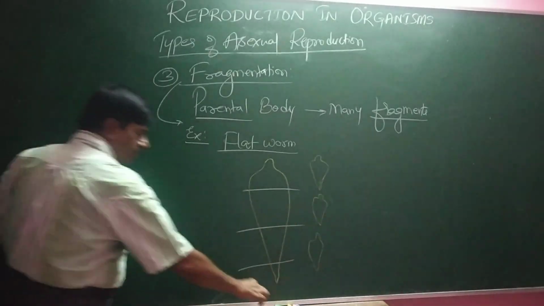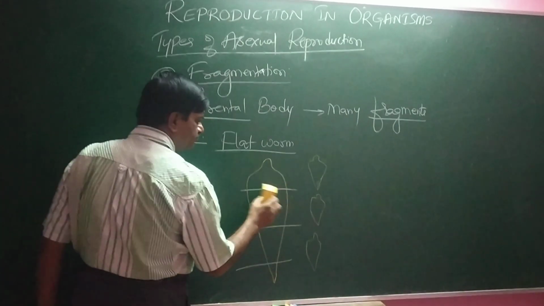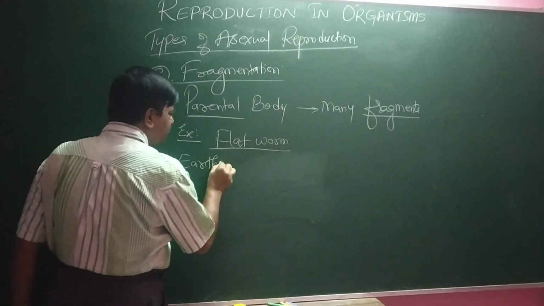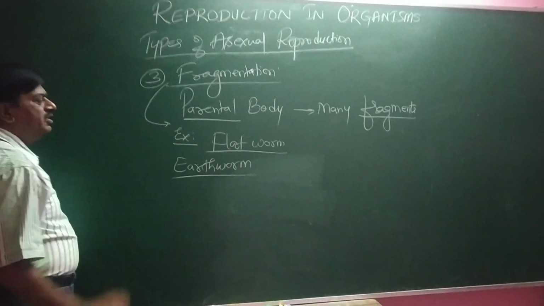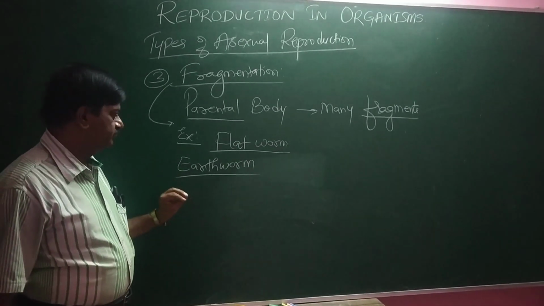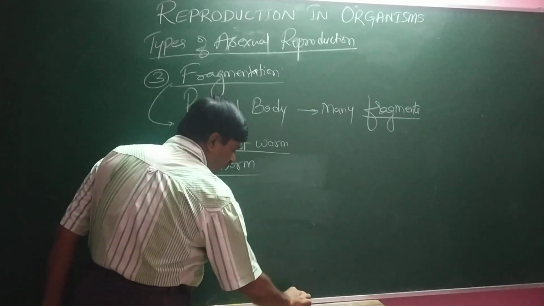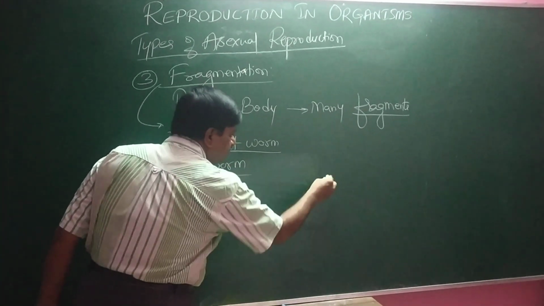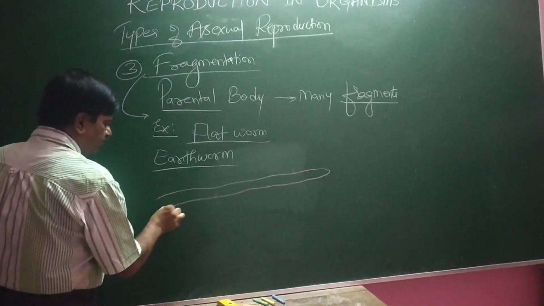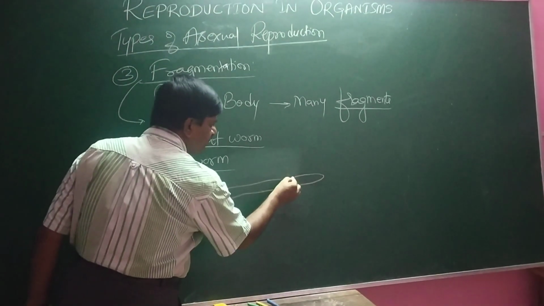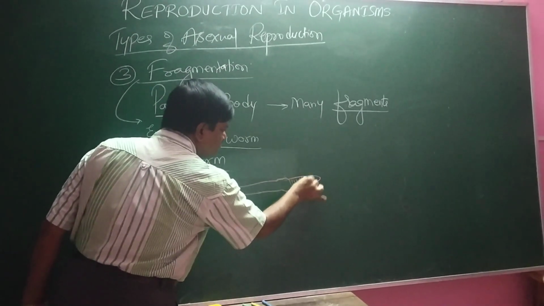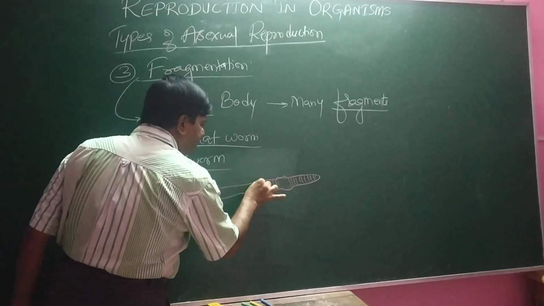Next, one more example called earthworm, Pheretima posthuma. In this, the earthworm is an elongated, segmented organism having a clitellum with a segmented body.